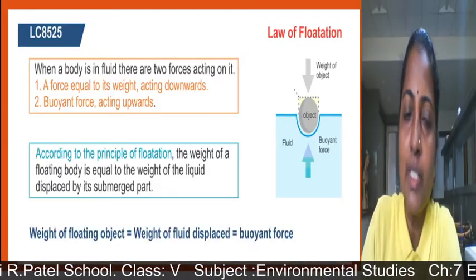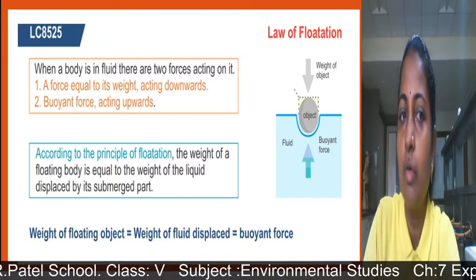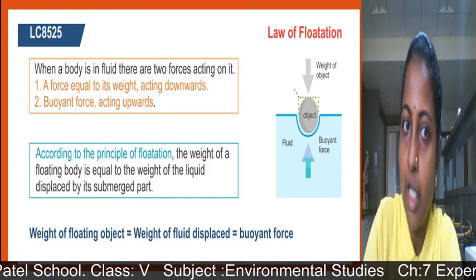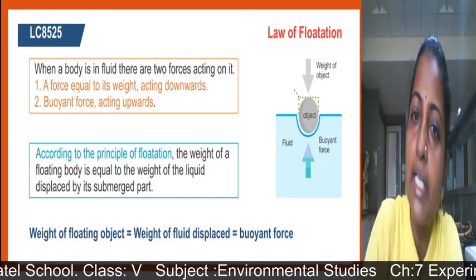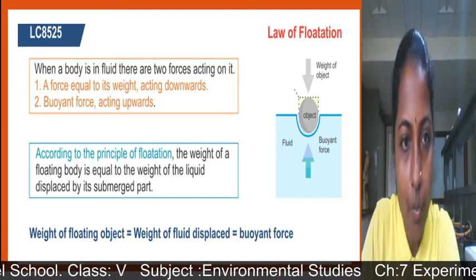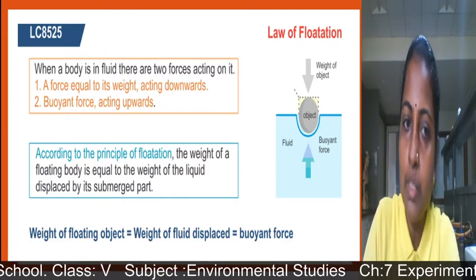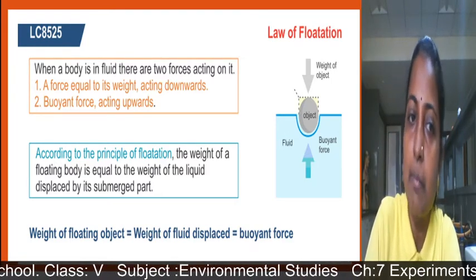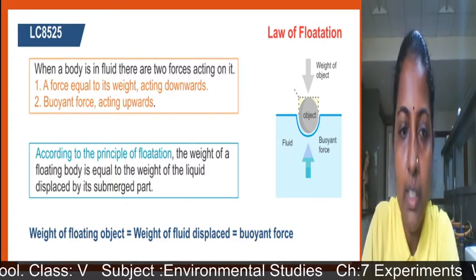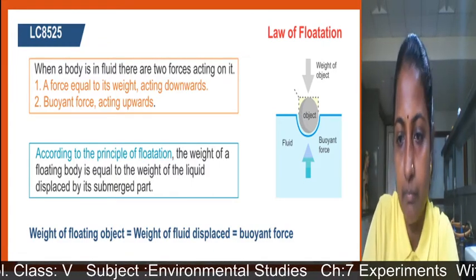Students, when any object is inside a fluid, two types of forces act on it: the weight of that object, a force equal to its weight acting downwards, and the buoyant force, which acts upward. And according to the principle of flotation, the weight of the floating body is equal to the weight of the liquid displaced by its submerged part. So the weight of the floating object is equal to the weight of fluid displaced by it, that is equal to the buoyant force.